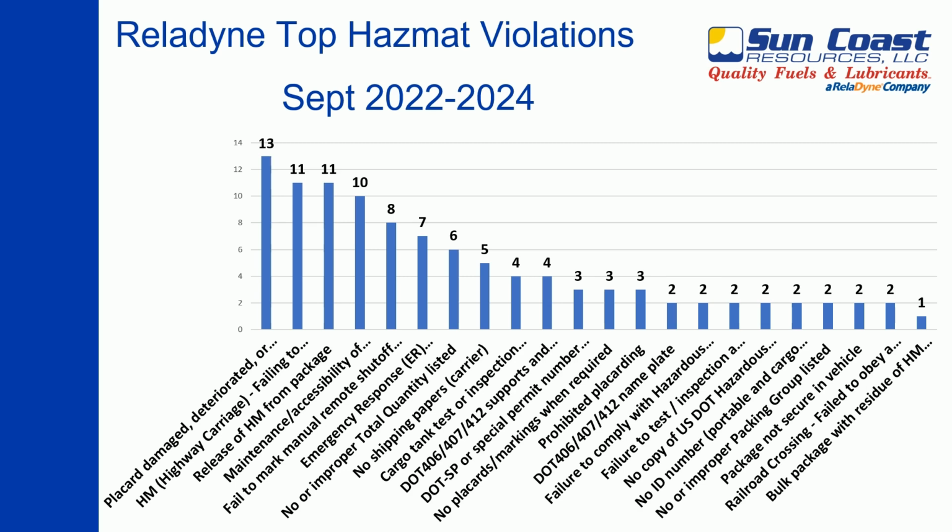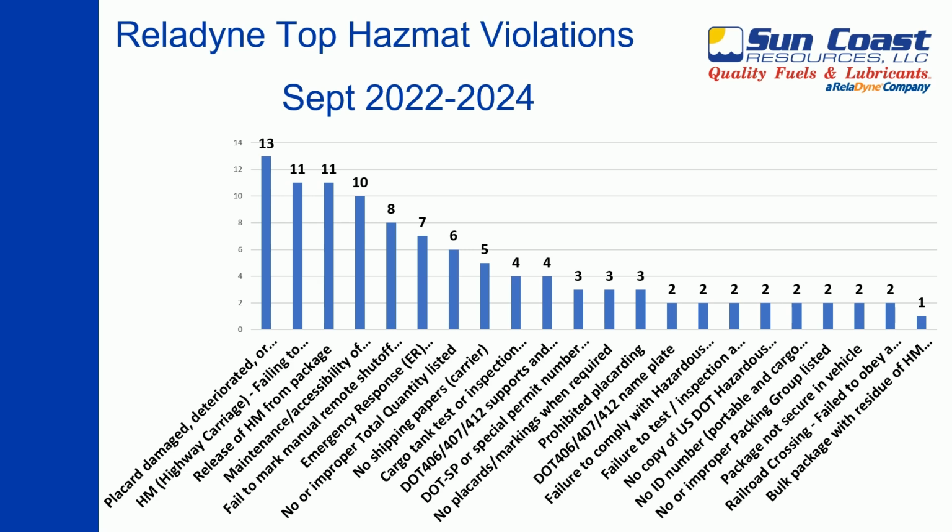Release of hazmat from package, 11 violations. 4. Maintenance/accessibility of emergency response information, 10 violations. 5. Failure to mark manual remote shutoff device, 8 violations. 6. Emergency response information not available, missing, or not provided as required, 7 violations.